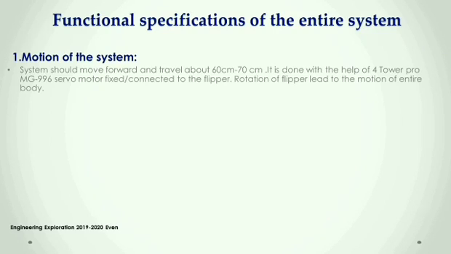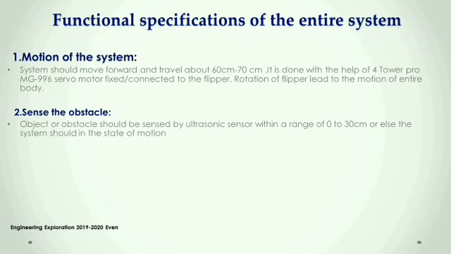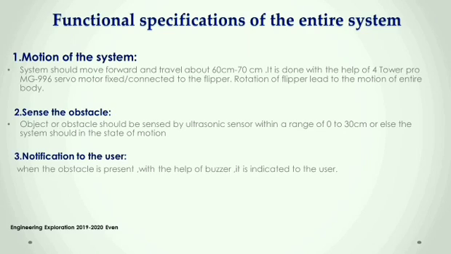4 TowerPro MG996 servo motors are used to obtain the motion of the system. 2 motors are attached to the body and other 2 to the flippers. This helps in the motion of the system. Sense the obstacle. The object or obstacle should be sensed by the ultrasonic sensor within the range of 0 to 30 cm. If there is no object, then the system should be in the state of motion.